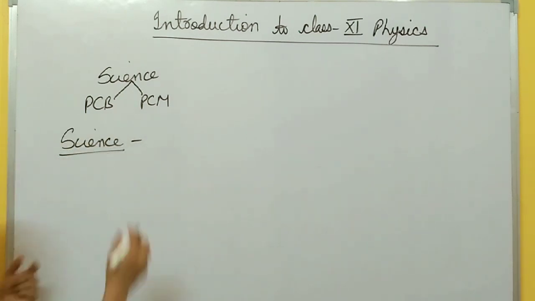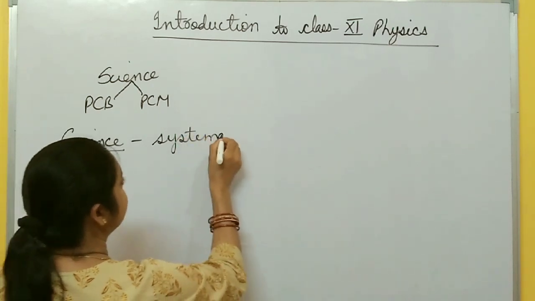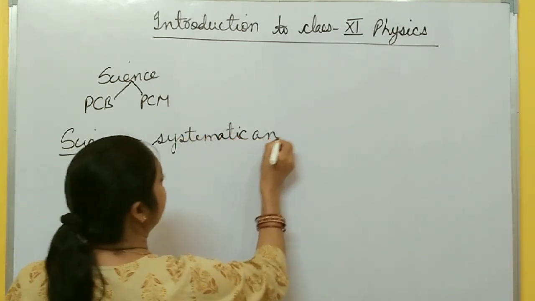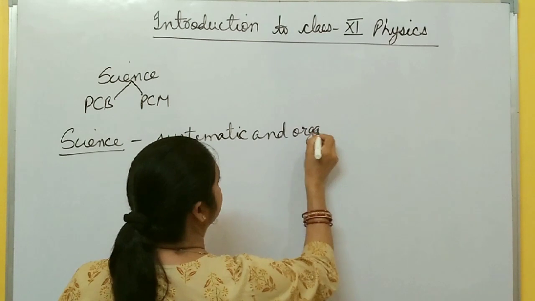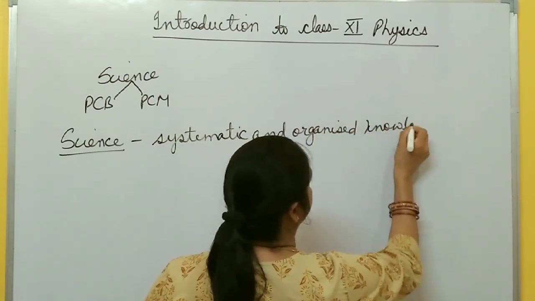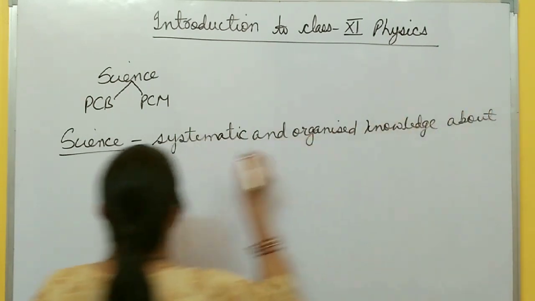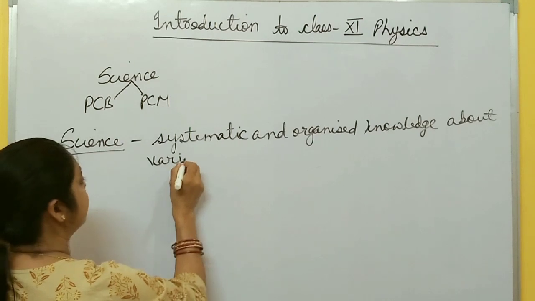So science is nothing but systematic and organized knowledge about various natural phenomena, right?